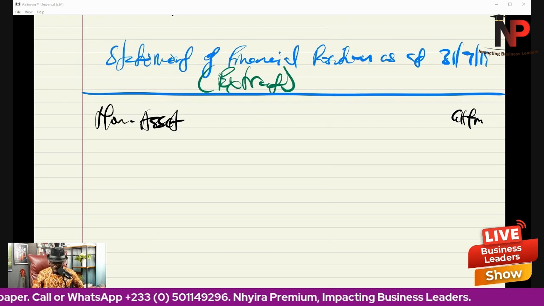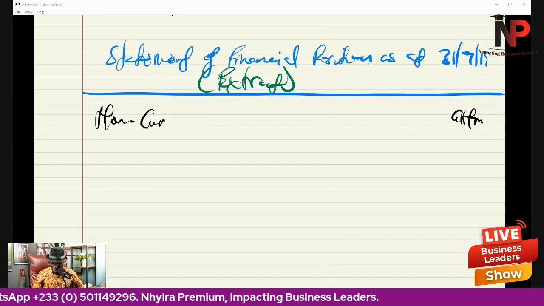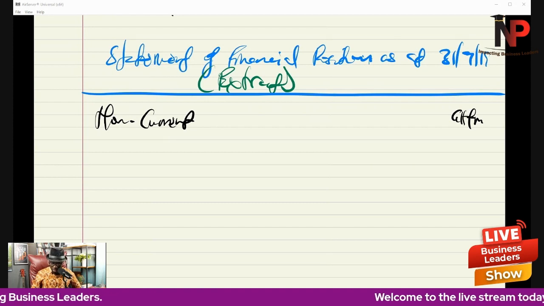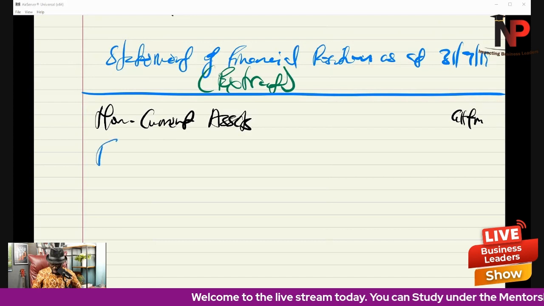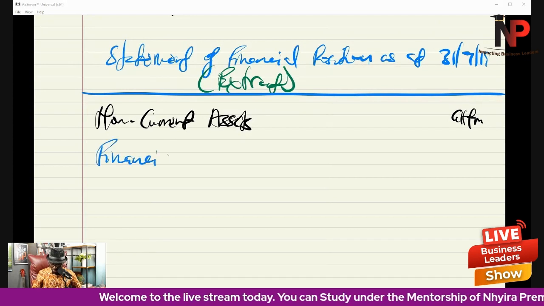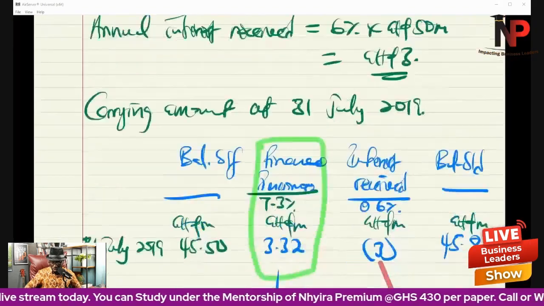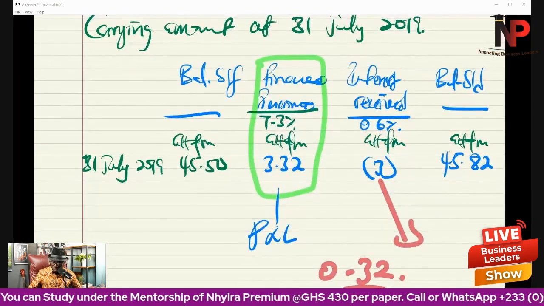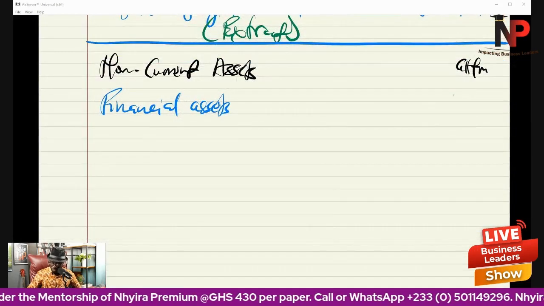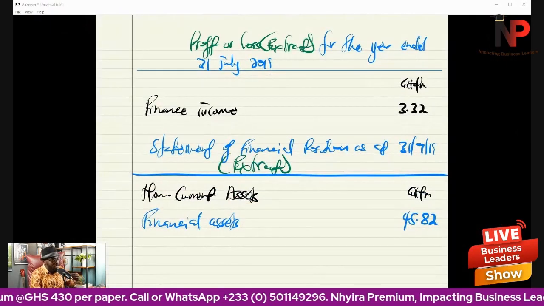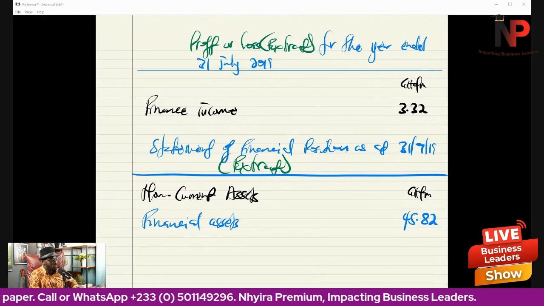So you have to be careful, because even though it's a debt instrument they are buying, it's not a liability. As far as they are buying, it's an asset. So non-current assets. So under non-current assets, we'll bring in the financial asset, being the carrying amount we got from here, and that is 45.82. That is the idea about the way we solve this question.